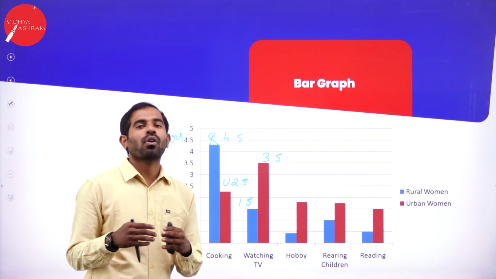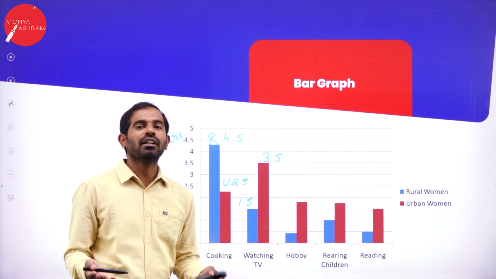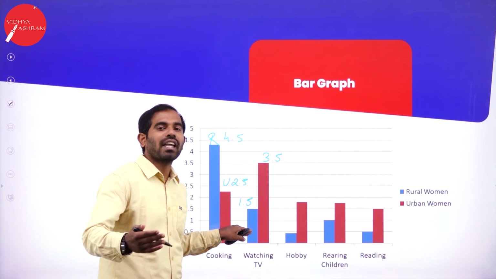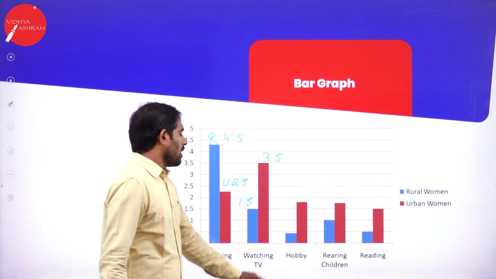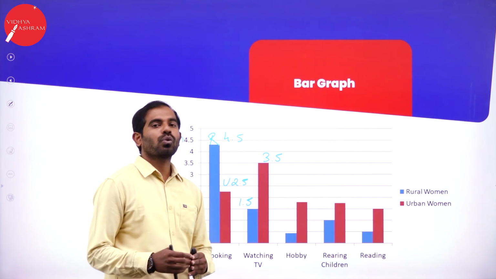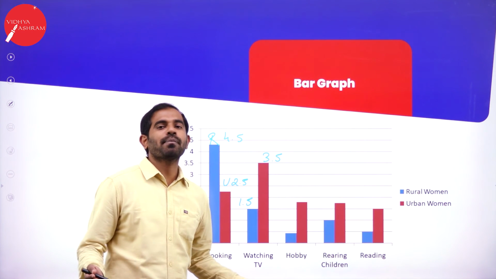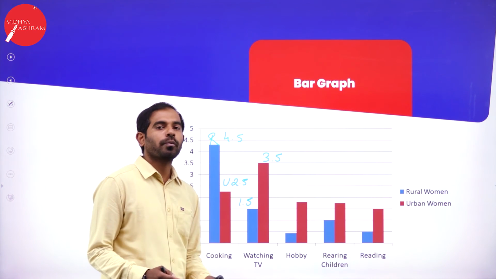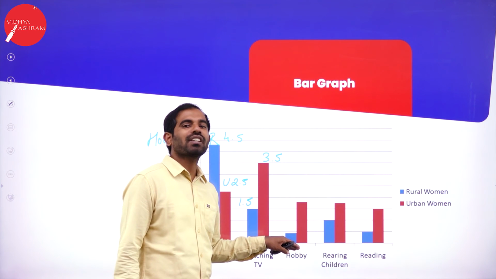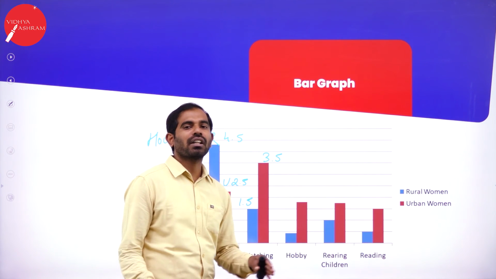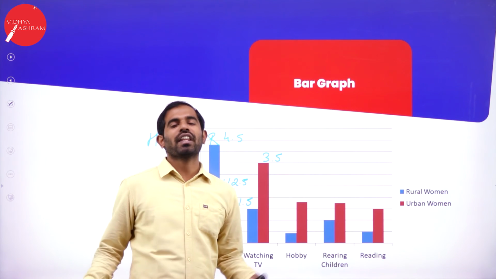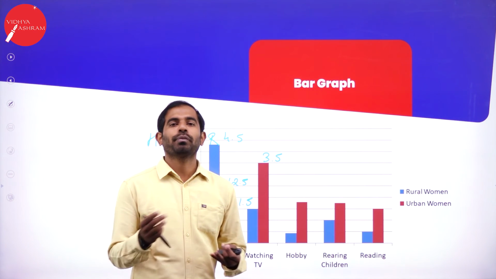Rural women don't find enough time in their daily lives to spend in front of the TV. When it comes to the activity of hobby, rural women tend to have no time at all, which comprises below half an hour. It could be just 10 minutes or 15 minutes. Hobbies could be very different. It could be singing, it could be dancing.